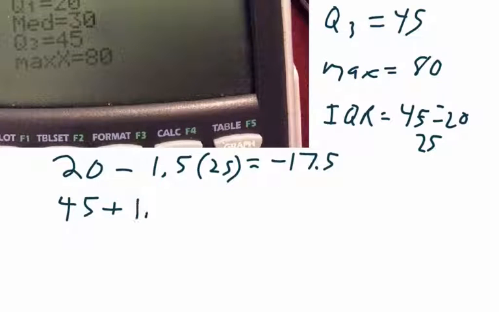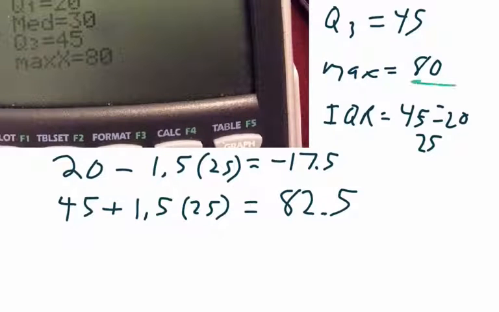Now for the high end, 45 plus 1.5 times 25 equals 82.5. Since the highest number we had on our list was 80, that means that it didn't take anyone more than 82.5 minutes, which means that there are no outliers in this problem at all.